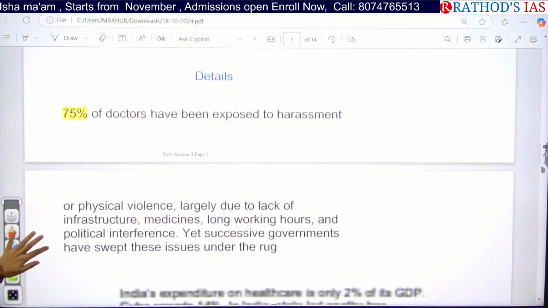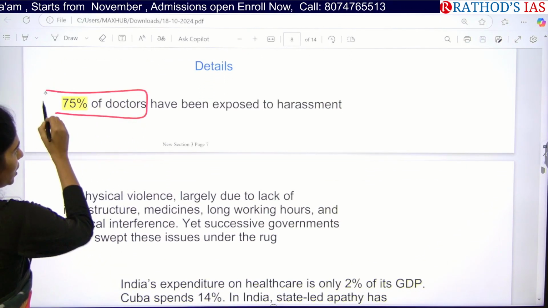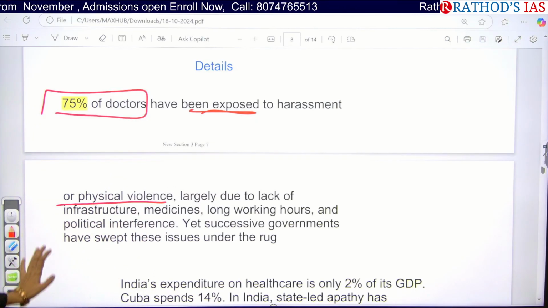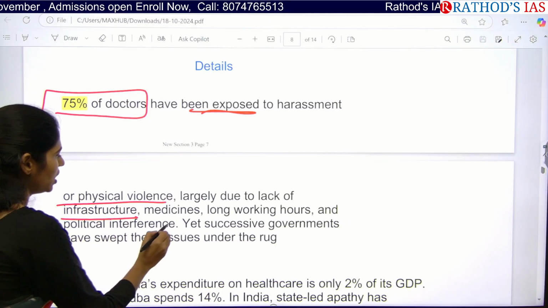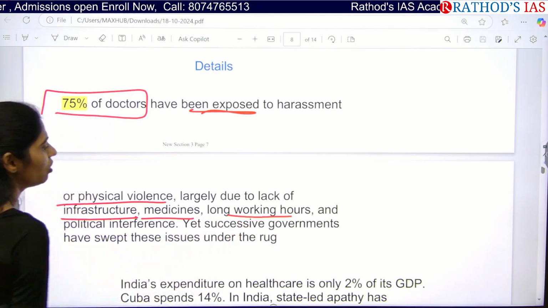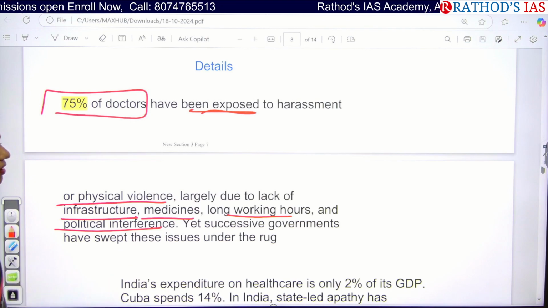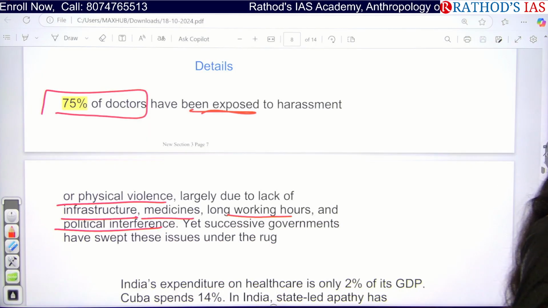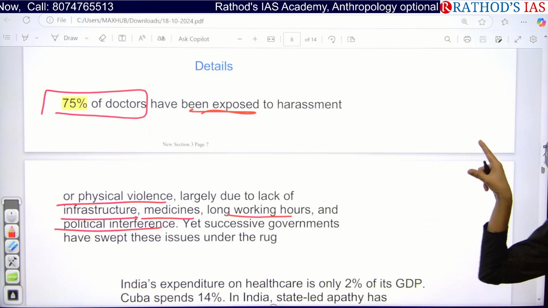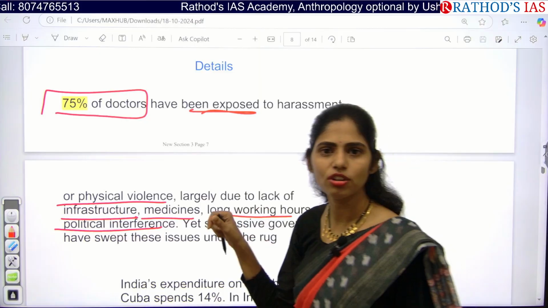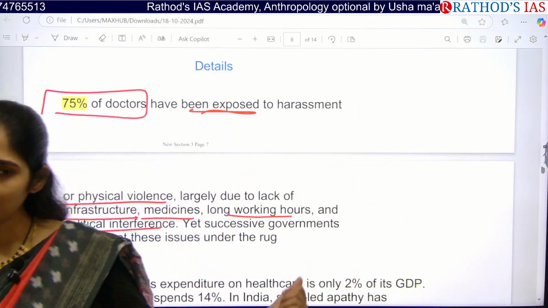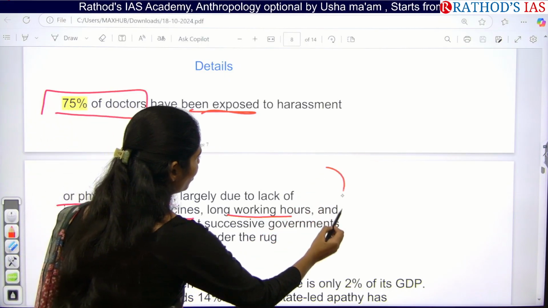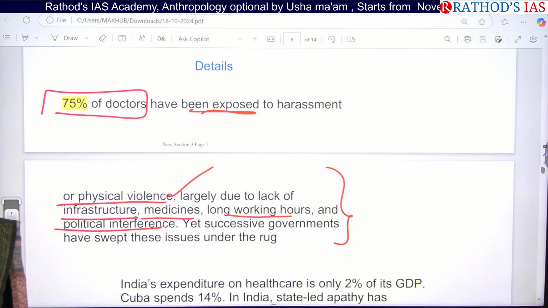This article is saying that 75% of women doctors have been exposed to harassment or physical violence. What are the reasons? The reasons are lack of proper infrastructure, lack of proper medicines, long working hours, and political interference. If you see the movie Jawan, in that movie also one incident shows how doctors faced conviction because of political pressure and lack of infrastructure, like the lack of availability of oxygen cylinders. Because of all these things, there is increasing violence against doctors.